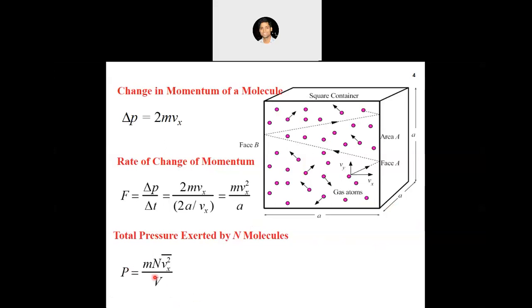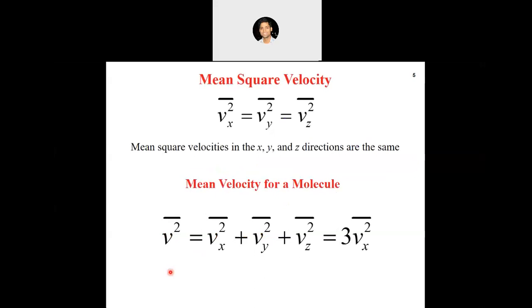So this is the pressure exerted by n molecules on one of the walls of the container, which is m vx square by v. Now, because the molecules are in random motion, the average velocity in the x, y, and z directions will be equal. The bar is the symbol for the average. So the mean square velocity in all the directions will be equal: vx square bar equals vy square bar equals vz square bar.